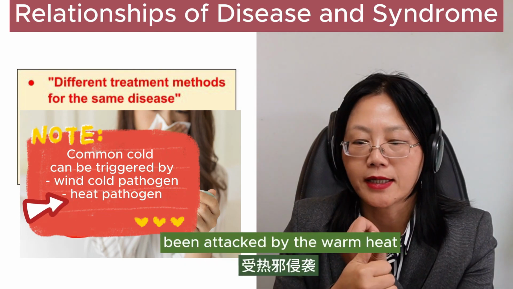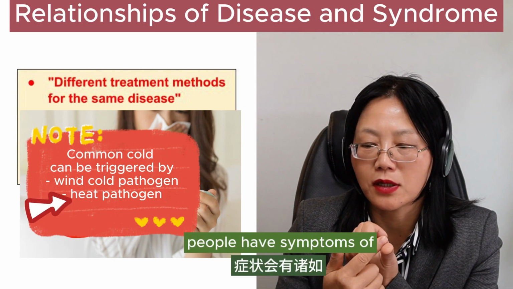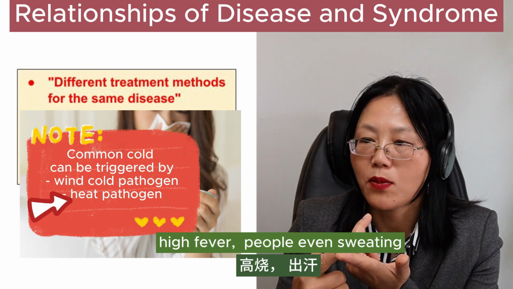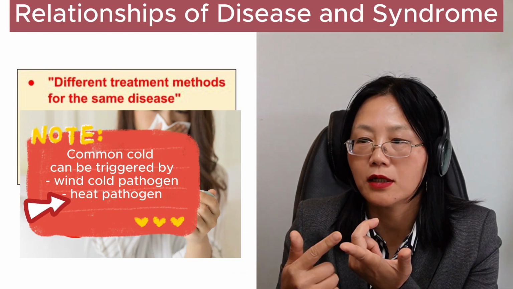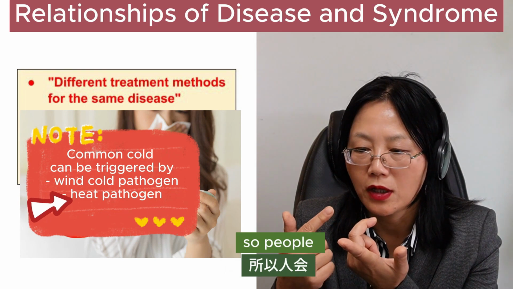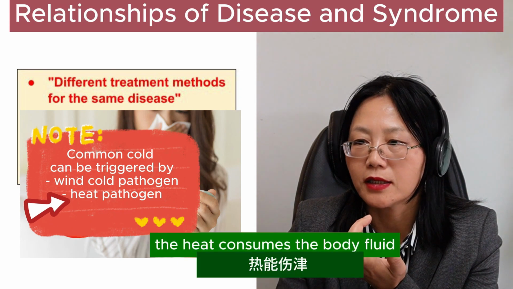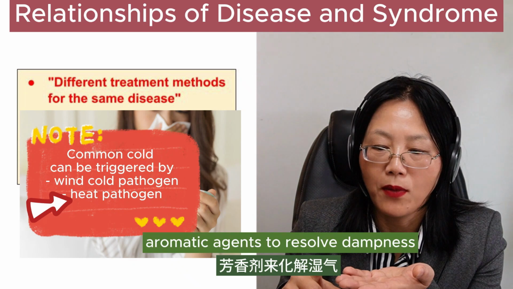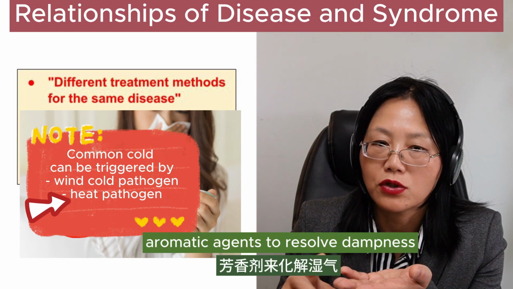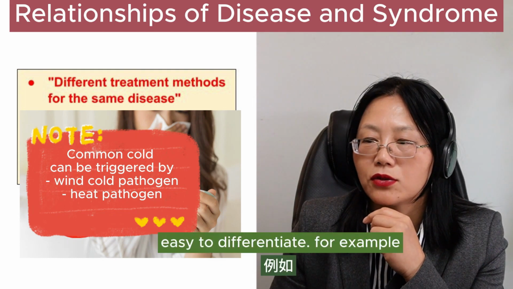With people affected by warm heat, like summer heat, they have symptoms of high fever and sweating, but the sweating cannot reduce the heat because the heat consumes the qi. People feel tiredness. If this common cold is caused by heat, the heat consumes body fluid. You are going to use aromatic agents to solve the dampness. This one is actually easy to differentiate.